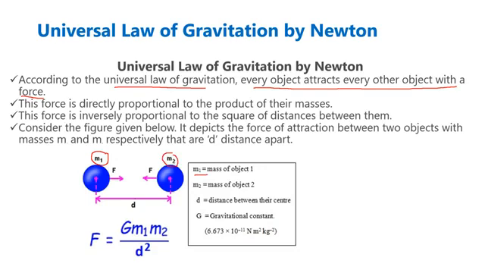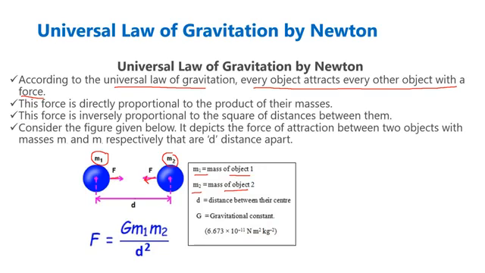So m1 is the mass of object 1, m2 is the mass of object 2, children, right? And the force, now this is the force which is acting. As you can see, this force is acting on two different bodies or on two different objects, right? And you can see that these forces are opposite in direction, right? So definitely the equal and opposite force are acting on each and every object on the earth